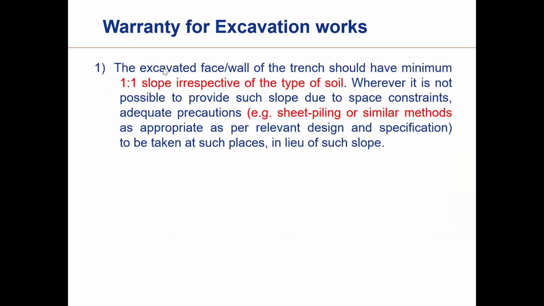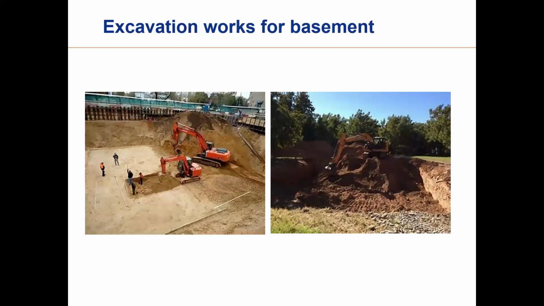Now, what this warranty says, now you see, the excavated face or the wall of the trench, wherever you are digging, excavation work you are doing, then the slope should be minimum 1:1. 1:1 is very, very critical. That means 45-degree angle. The required warranty says that your slope should be, now if you see slope, this slope I am talking about. You are seeing my cursor, this slope. So here the slope is almost 80-degree, almost vertical, slightly slanted. It is not fulfilling the warranty.